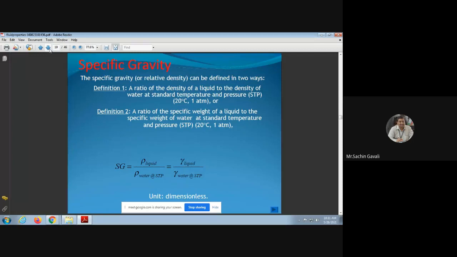Or the ratio of specific weight of liquid to the specific weight of water. We know that g will cancel, so both relations are valid. So specific gravity is defined as rho of liquid divided by rho of water, where we generally consider 1000, or the specific weight of liquid divided by the specific weight of water.